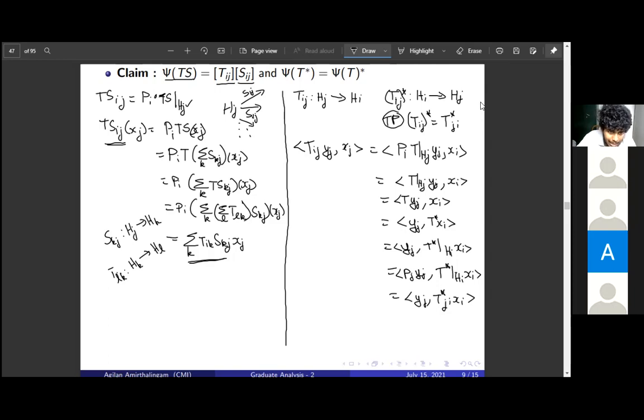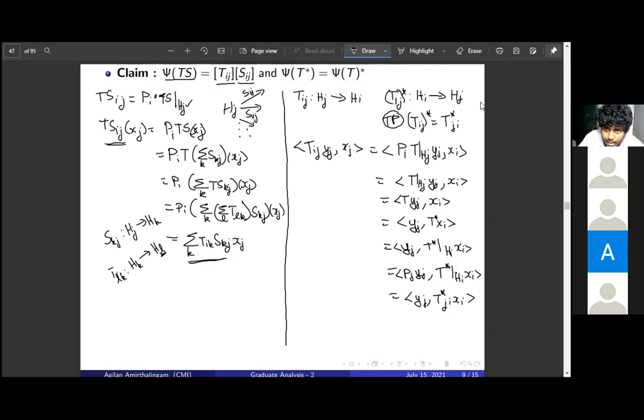So of this L, only those maps which map into H_i will make sense, because other maps will be mapped to 0 when L is not equal to i. So this just becomes the sum of T_ik S_kj. Because at each place only the T_ik survives, all the others are 0 after we project with P_i. So this is this, and then we want to see that the star operation is preserved.